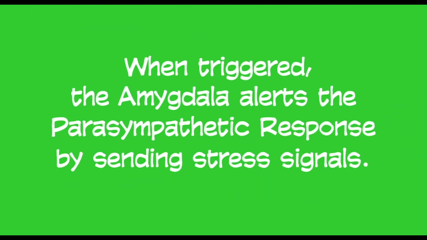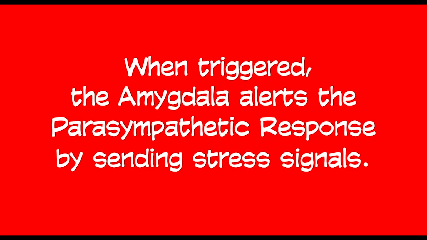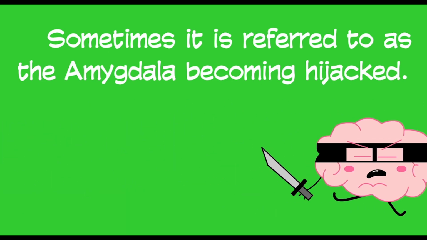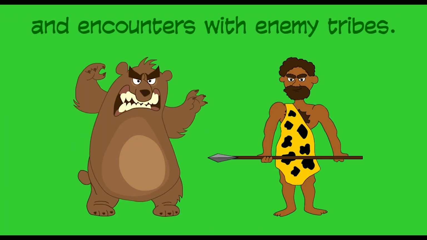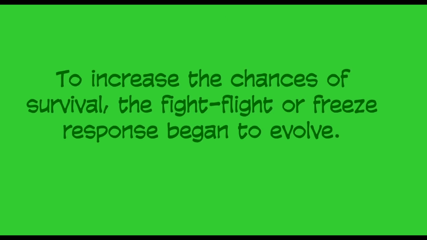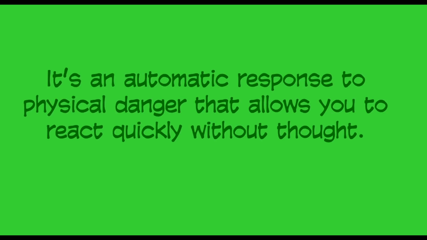When triggered, the amygdala alerts the parasympathetic response by sending stress signals. Sometimes it's referred to as the amygdala becoming hijacked. The parasympathetic response controls our response to stress. Early humans were exposed to constant life-threatening events such as wild animal attacks and encounters with enemy tribes. To increase the chances of survival, the fight, flight, or freeze response began to evolve. It's an automatic response to physical danger that allows you to react quickly without thought.